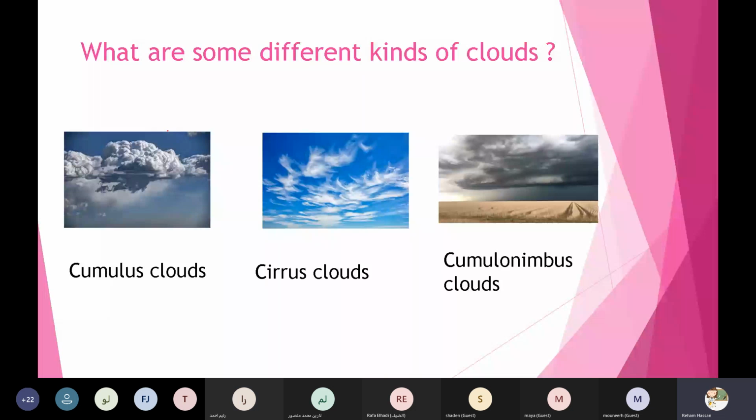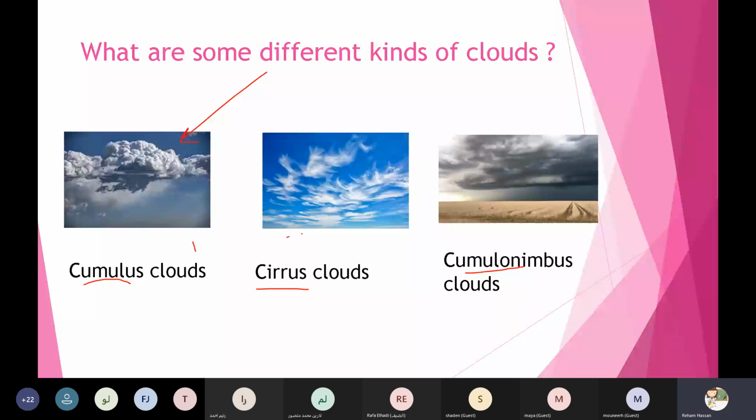Wait, honey, close your mic. Number 1 is cumulus clouds. And this is cirrus clouds. And this is cumulonimbus clouds. So we have 3 kinds of the clouds, okay? This one, cumulus. Number 2, cirrus. Number 3, cumulonimbus, okay?